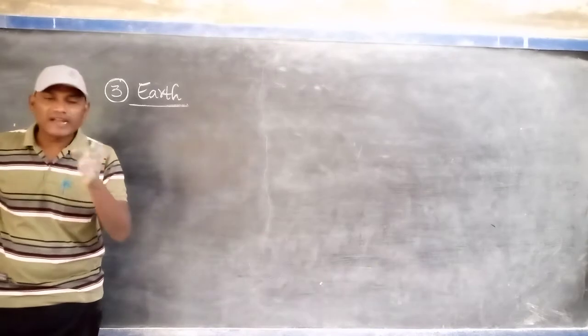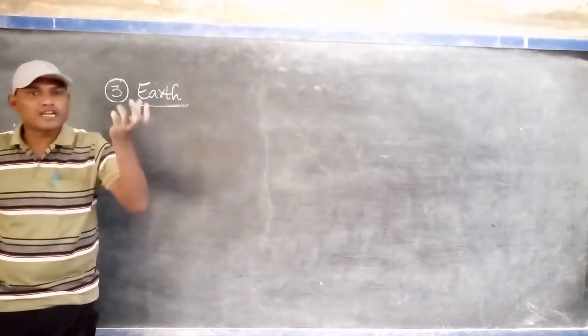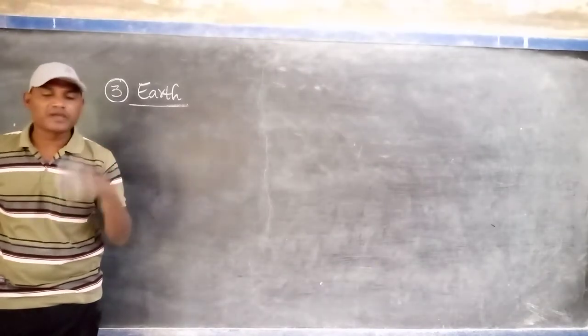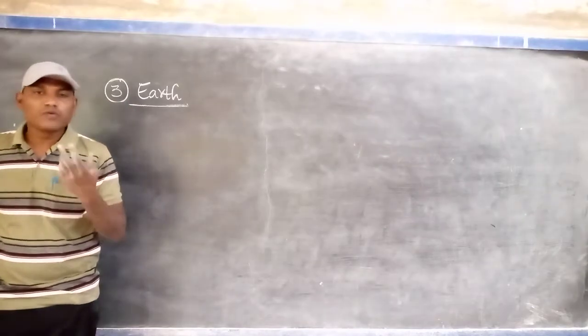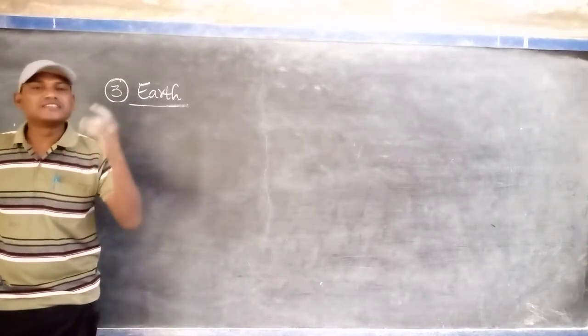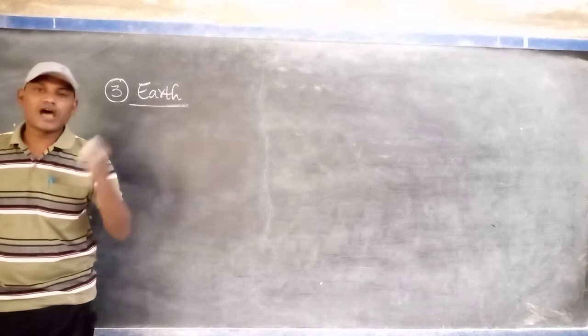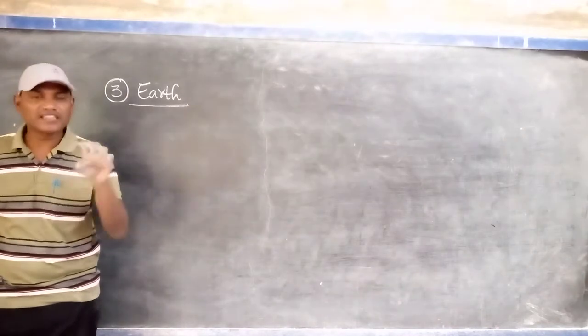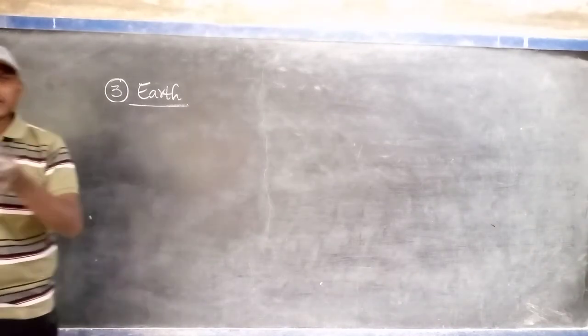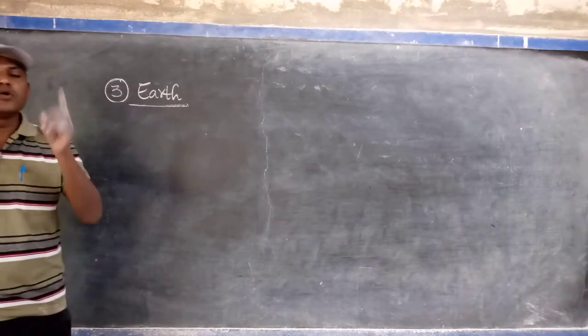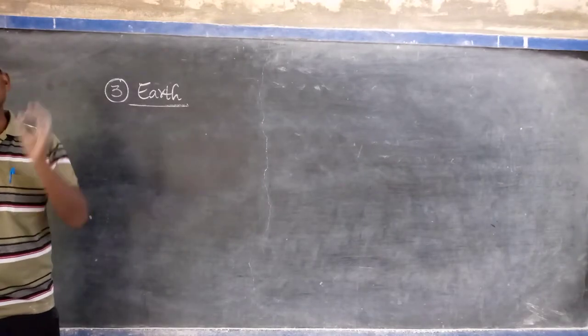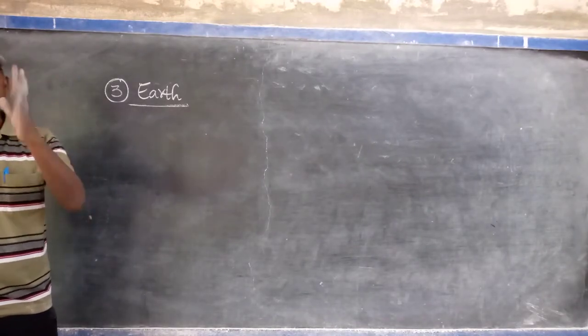But in other planets' atmospheres, oxygen is not present. The oxygen level is very low, and other gases are very high. Already I said that 92.1% is hydrogen and 7.8% is helium.